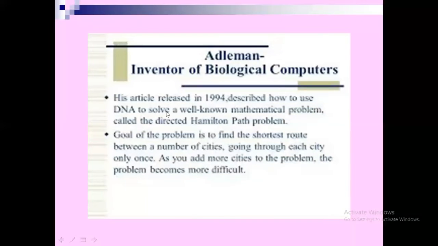In his article released in 1994, he described how to use DNA to solve a well-known mathematical problem called the directed Hamilton path problem. The goal of this problem is to find the shortest route between a number of cities, going through each city only once. As you add more cities, the problem becomes more difficult. For this problem he used the biological computing concept. Based on that concept, biological computers have now been invented.